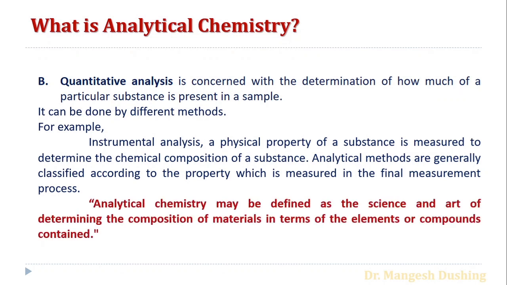In this way, we can say that analytical chemistry may be defined as the science and art of determining the composition of the material in terms of the elements or compounds contained. It is a science as well as an art because it needs skill and technique. According to the physical properties of the substance or components present in the sample, some instrumental methods are classified accordingly.